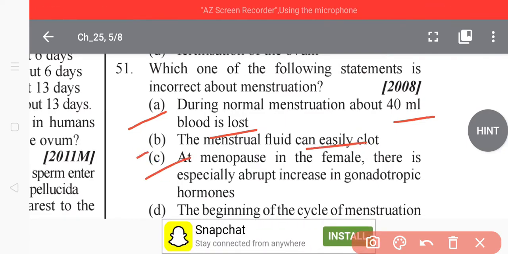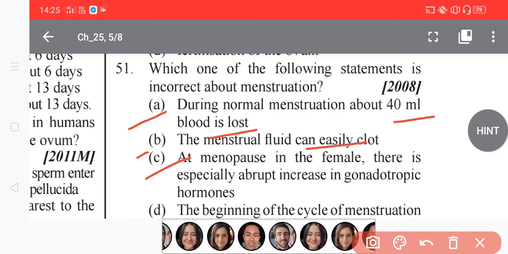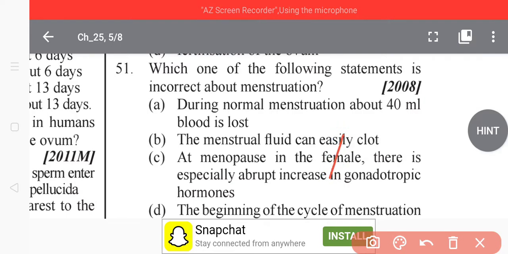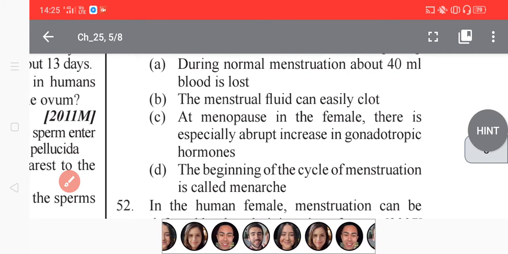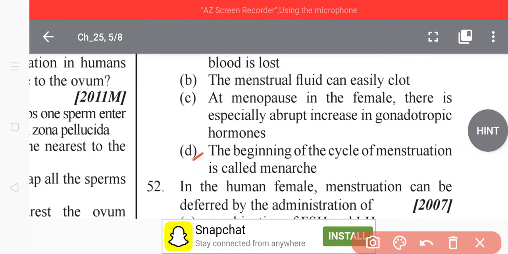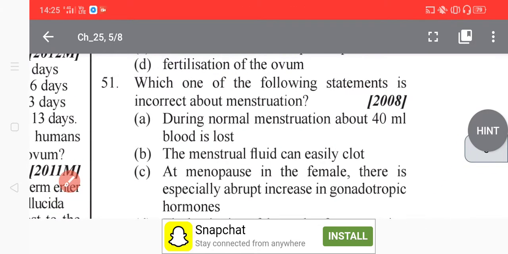At menopause in the female, there is an especially abrupt increase in the gonadotropin hormones. And the beginning of the cycle of menstruation is called menarche. So, student, you have to carefully find the incorrect statement about menstruation. Read very carefully, then you can do it very easily.